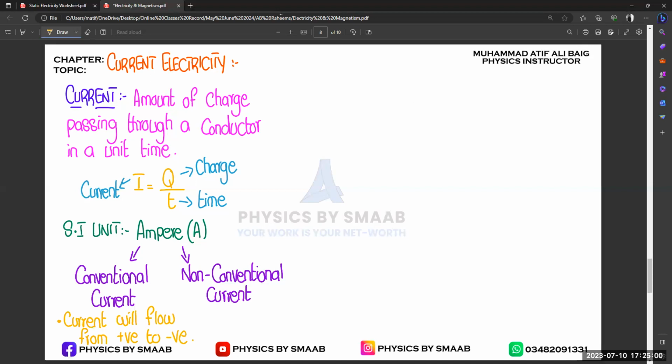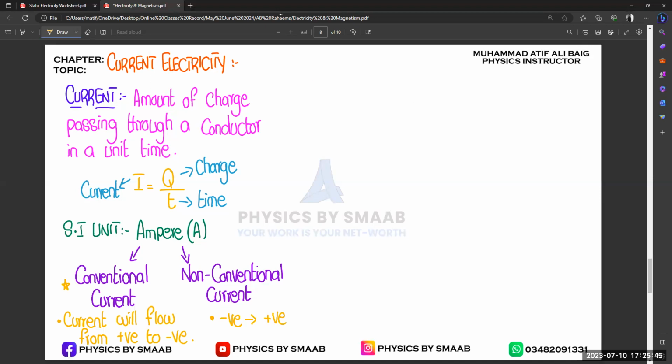And let's suppose in your exams sometimes they ask what is the direction of non-conventional current. And sometimes in a diagram they also ask you to draw the correct direction of electric current, which is non-conventional, or what will be the direction in the circuit for non-conventional current. So you need to draw from negative to positive, right? If they talk about non-conventional, you need to draw from negative to positive. In this case, electric current will flow from negative to positive, and otherwise conventional current is our daily life, or we can say this is our main concept related to electric current.